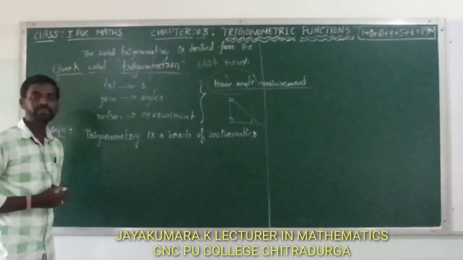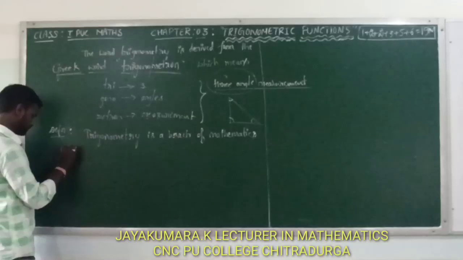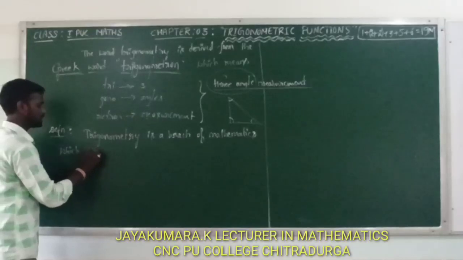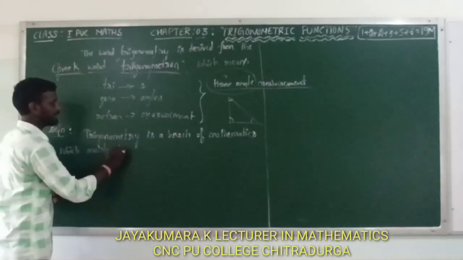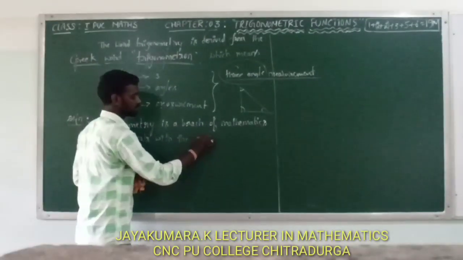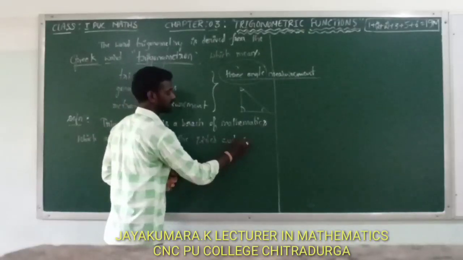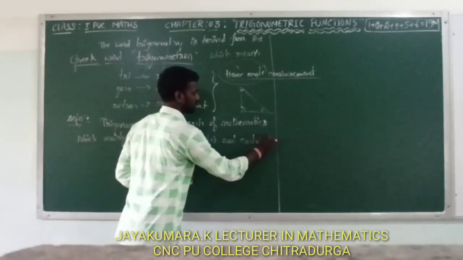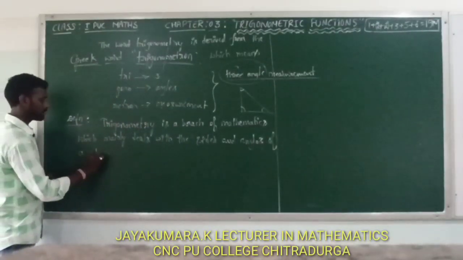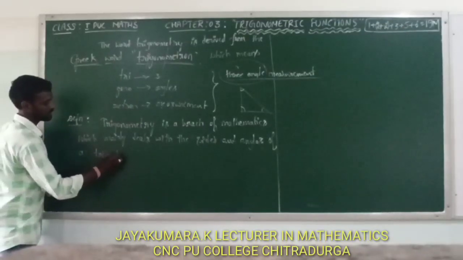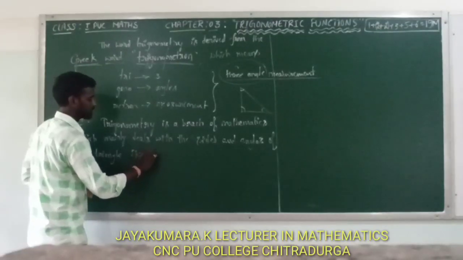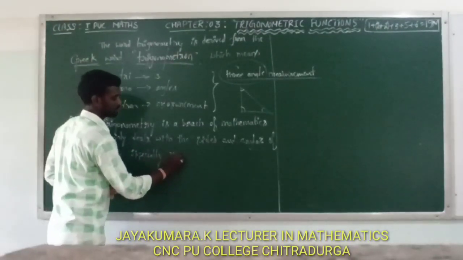Which mainly deals with the sides and angles of a triangle, especially the right angle triangle.